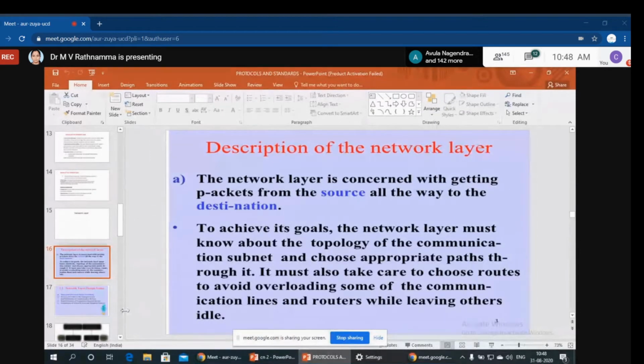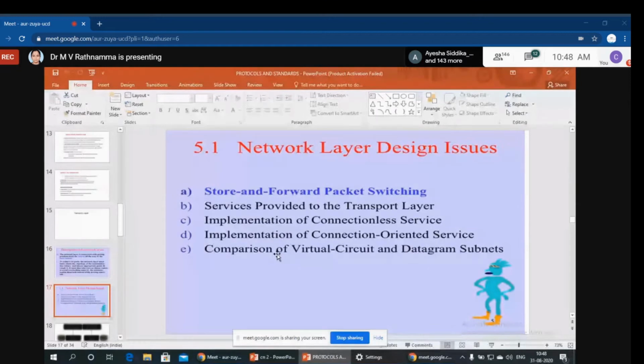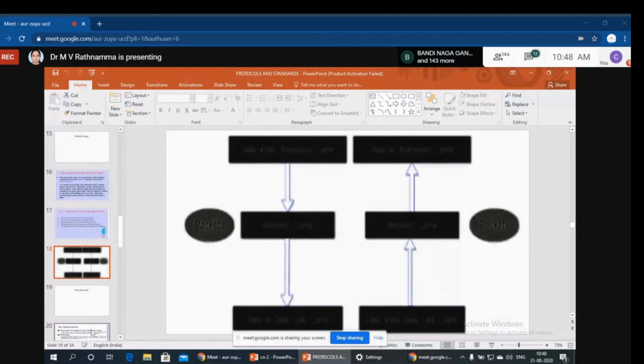In order to do this, there are design issues. See here. Store and forward packet switching, services provided to the transport layer, implementation of connectionless service, implementation of connection-oriented service, and comparison of virtual circuit and datagram subnets. Of course, we will discuss this in our third unit, but we will see a brief discussion about our network layer now.